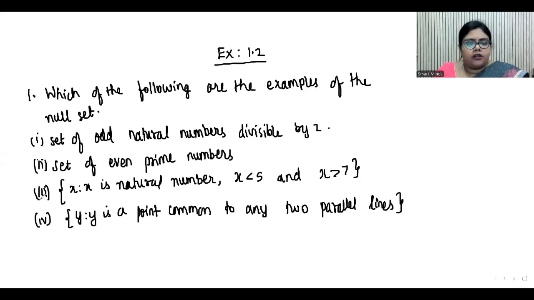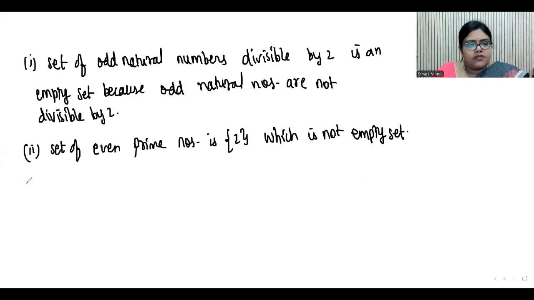Then look at the third question. X such that x is a natural number where x less than 5 and x greater than 7. So is there any number which is less than 5 and greater than 7? So both the conditions will not be satisfied by any number. So that's why it is a null set. So how do we justify this?